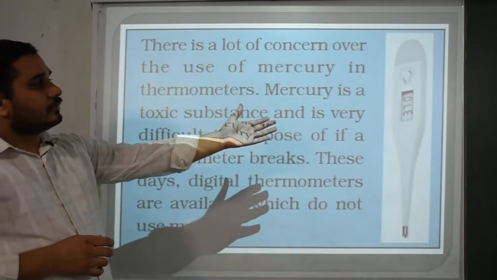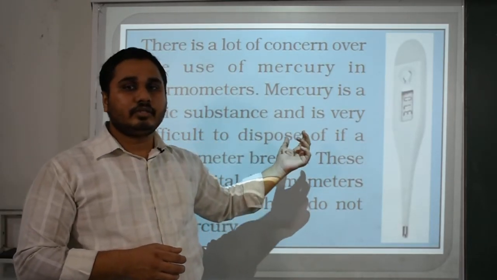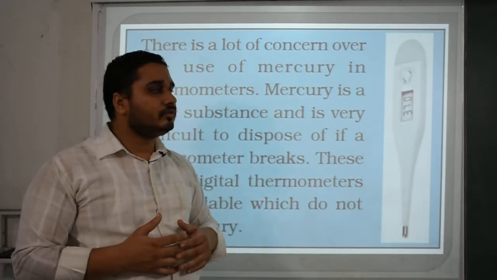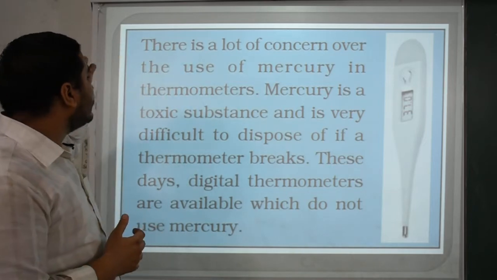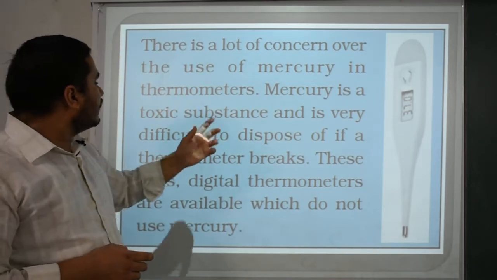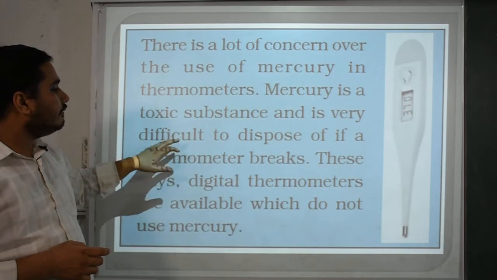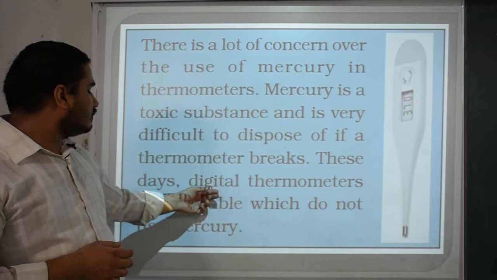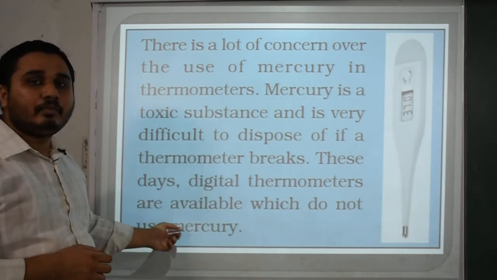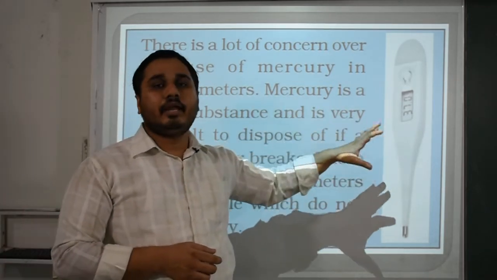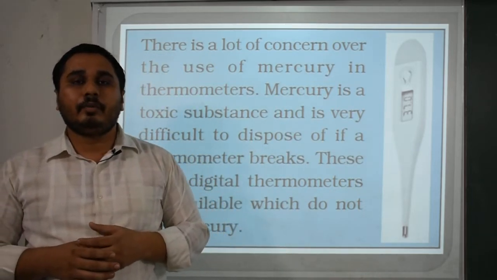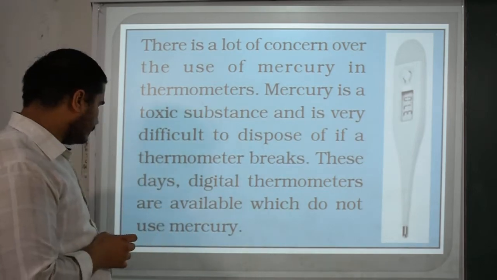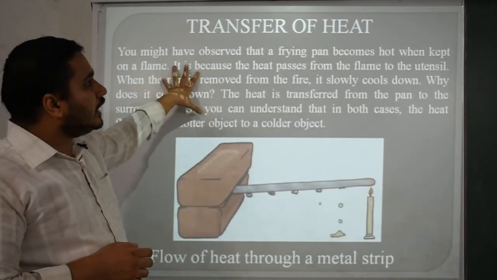Here is a digital thermometer, which I previously mentioned. So many people are using this. It is easy, fast and reliable to use. There is a lot of concern over the use of mercury in thermometers. Mercury is a toxic substance and is very difficult to dispose of if a thermometer breaks. These days digital thermometers are available which do not use mercury. It is a fast and accurate way of measuring human body temperature in a precise time.